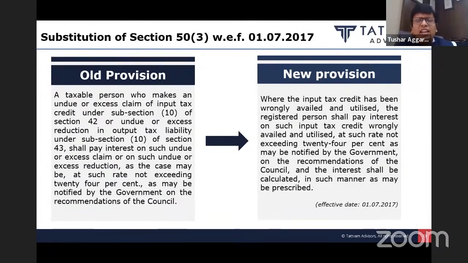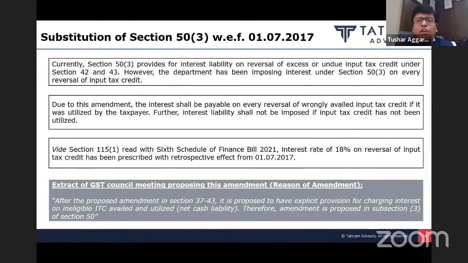And there was a dispute whether, if I wrongly avail the credit but don't utilize, interest is applicable. If I utilize wrongly, whether interest is applicable. What will be the rate of interest, whether 18%, 24%. Everything has been put to an end. Government has come out with a retrospective amendment wherein they have substituted this section 50 subsection 3. And now the section reads as under: where the input tax credit has been wrongly availed and utilized, the registered person shall pay interest on input tax credit wrongly availed and utilized at such rate not exceeding 24%. And they have also introduced a notification where they have retrospectively put the rate of interest as 18%.